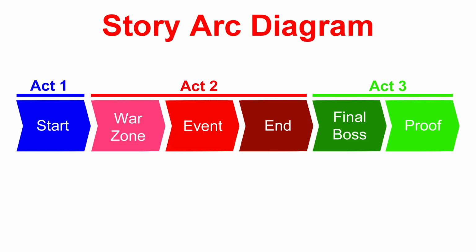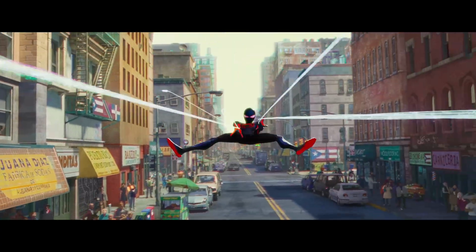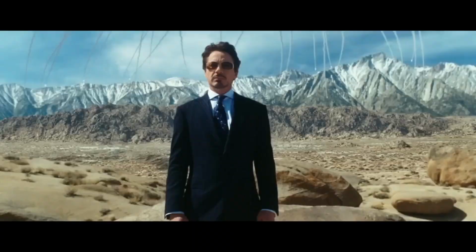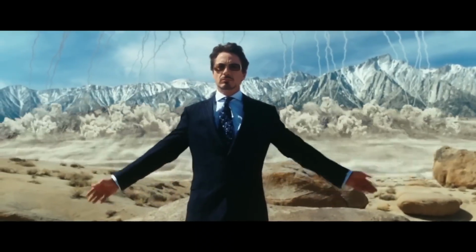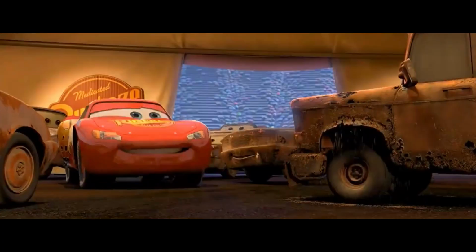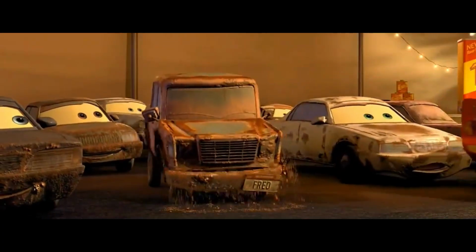Finally, there is Act 3. The first step is the final boss. This is the antagonist that is the strongest representation of opposition to the protagonist's end belief. The protagonist has a confrontation with the final boss, which leads to the last step, proof. This is the scene that proves the end belief is right, through the protagonist's victory over the antagonist. It is important that the protagonist wins by embracing the end belief.